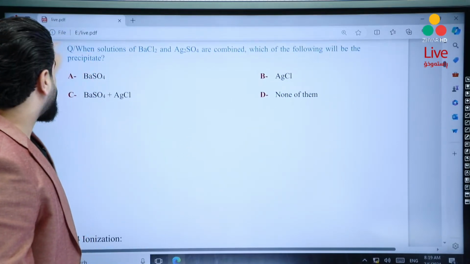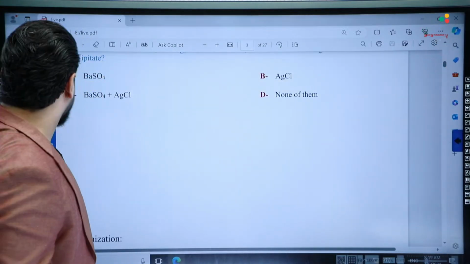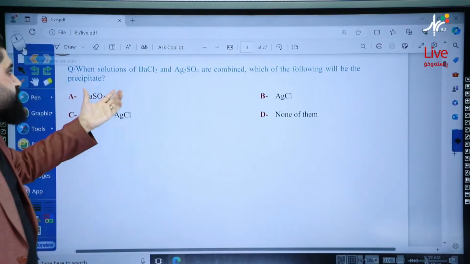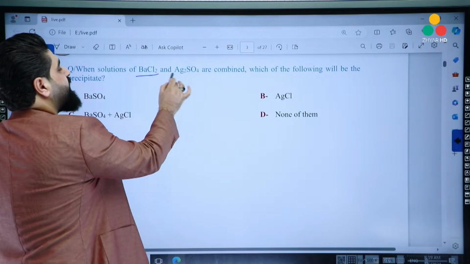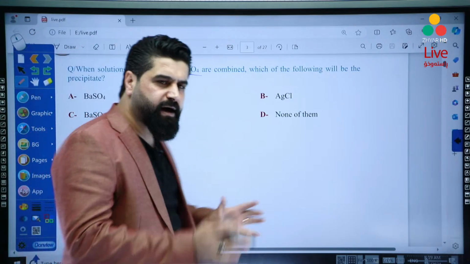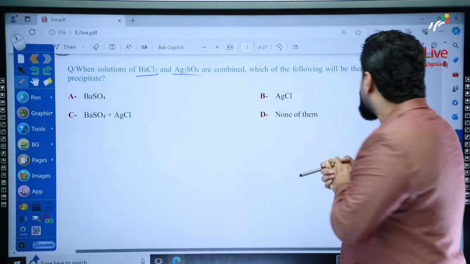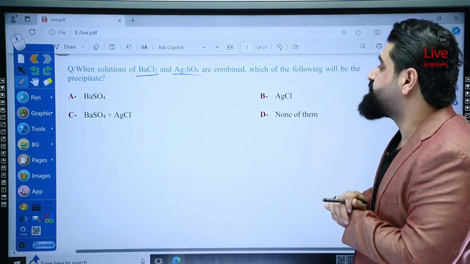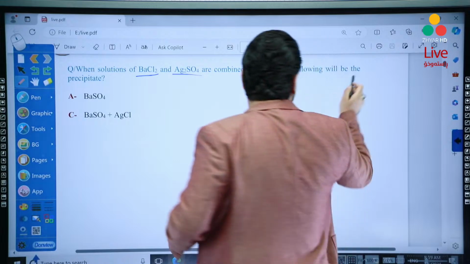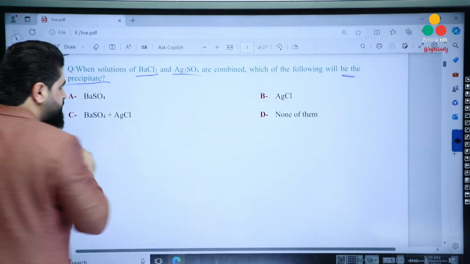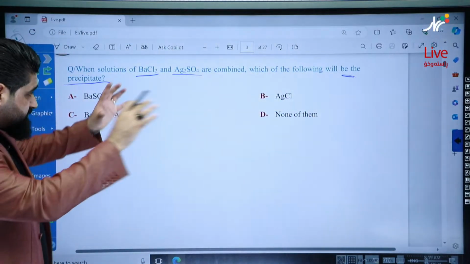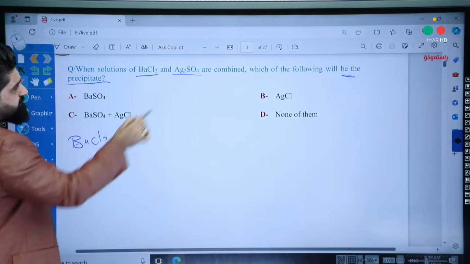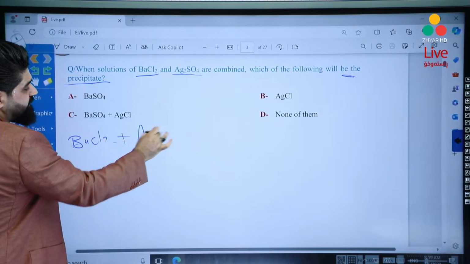Again, yalla, this question is very special for me, please. When solutions of BaCl2 and Ag2SO4 are combined, which of the following will be the precipitate? First, the question is related to the precipitation reaction, so write the double displacement reaction: BaCl2 plus Ag2SO4.